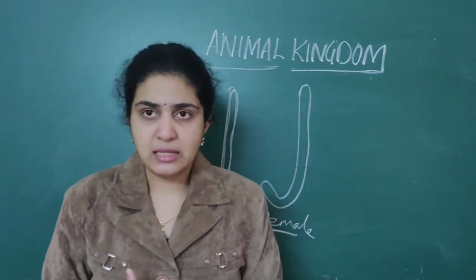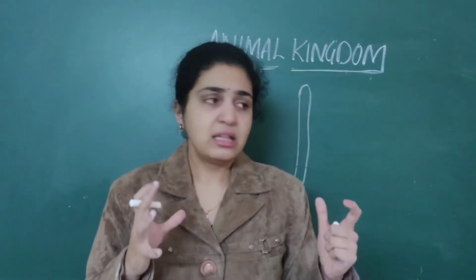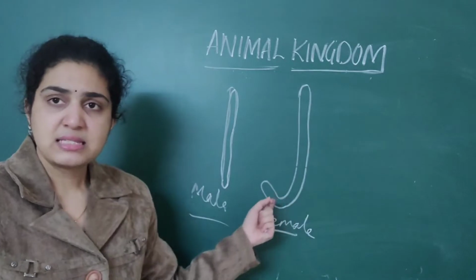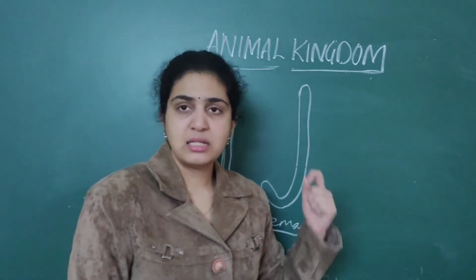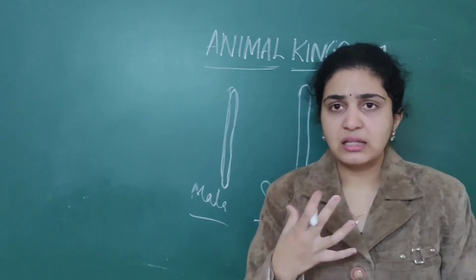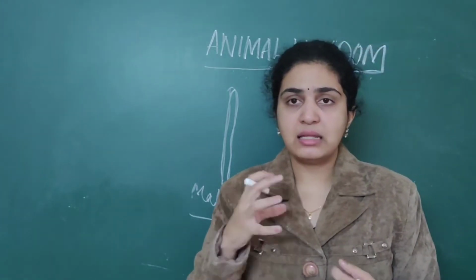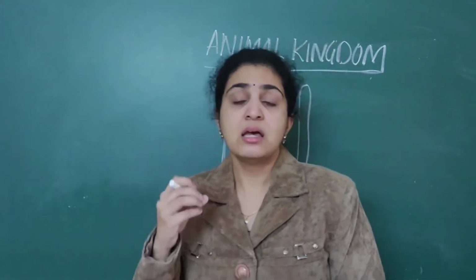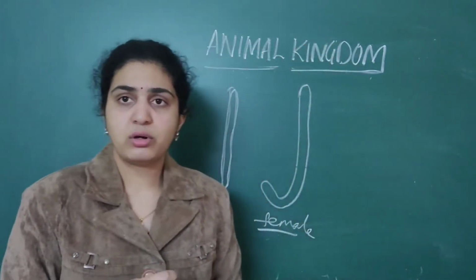When you go deeper into the next one, Echinodermata, everything related to starfish, sea lily, sea cucumber, Antedon, all come under Echinodermata.